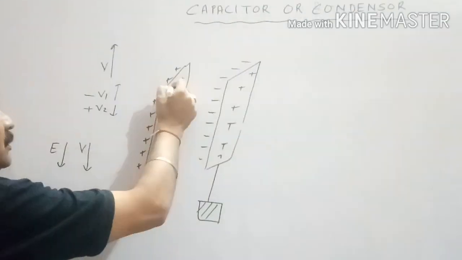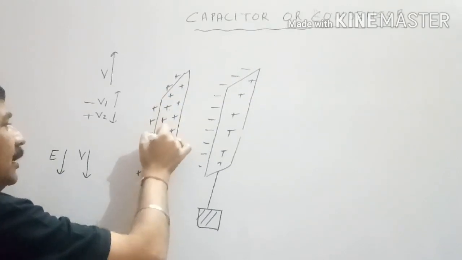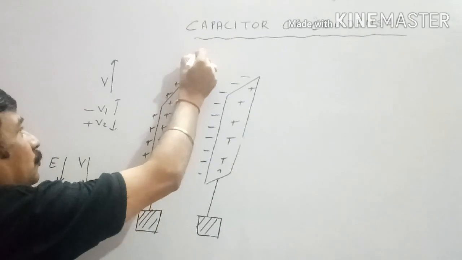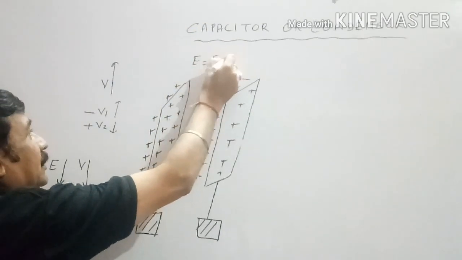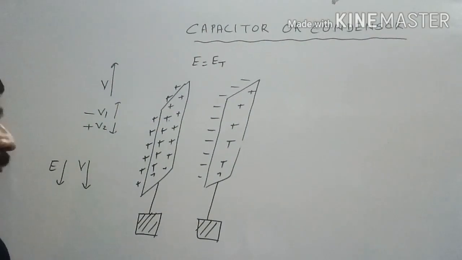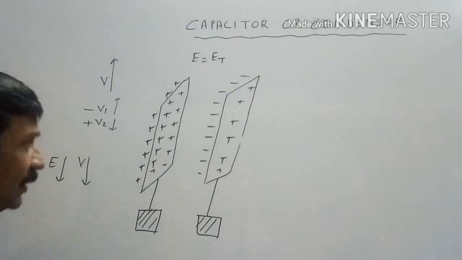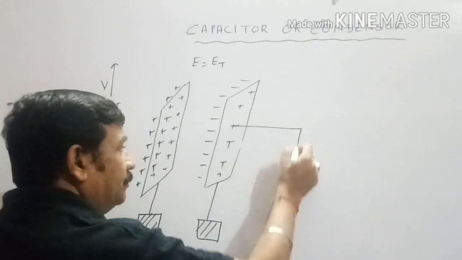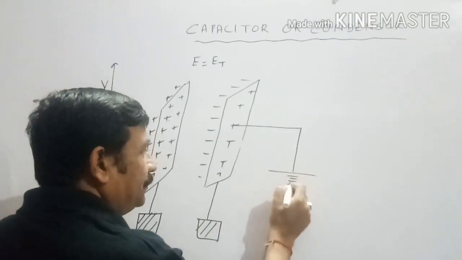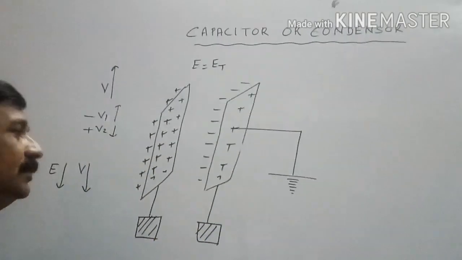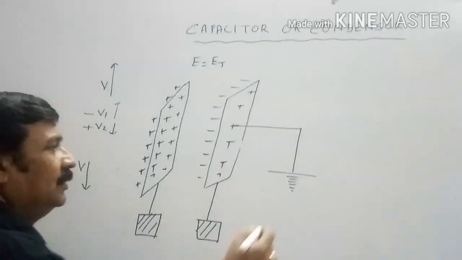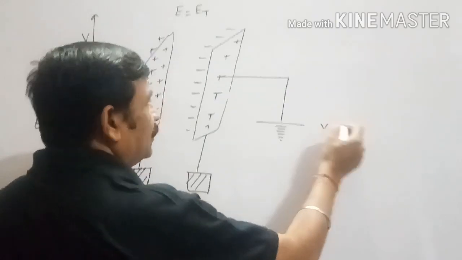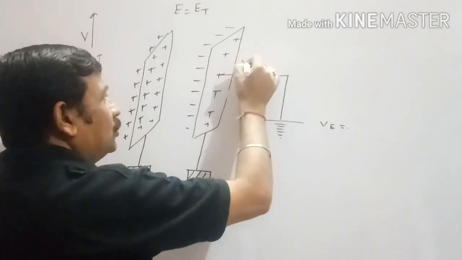So extra charge we are providing to the conductor till intensity is not going to become equal to threshold frequency again. Now after this, the right face of second conductor is connected with earth. This phenomenon is called earthing. What happens? The potential of earth is 0 and potential of this is positive.